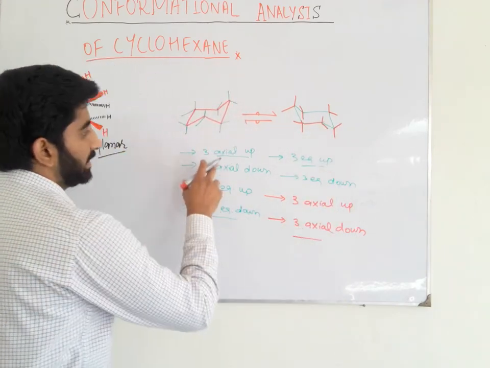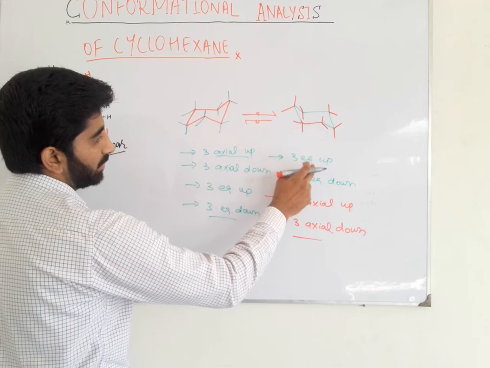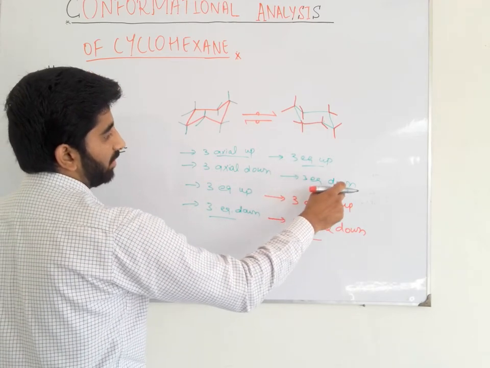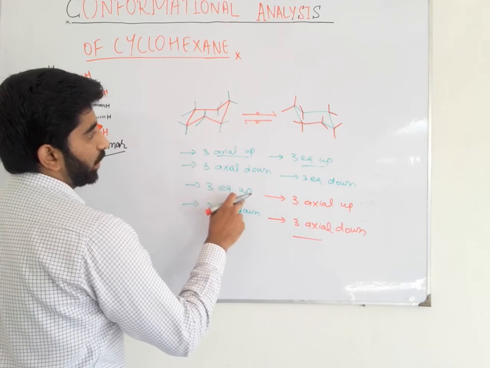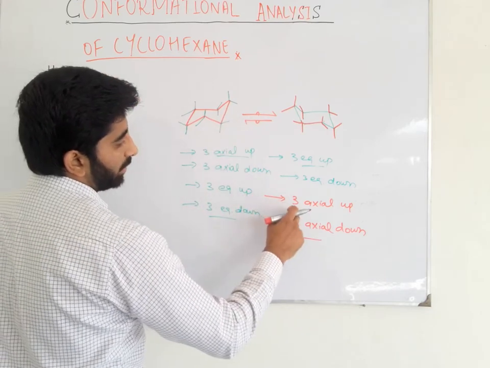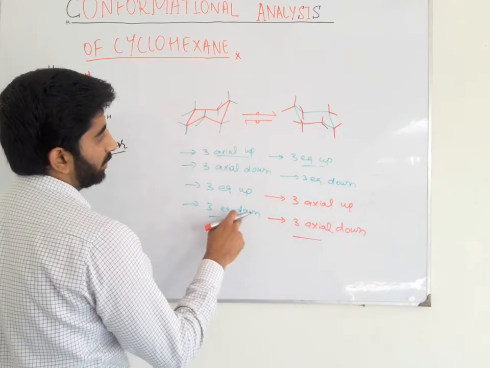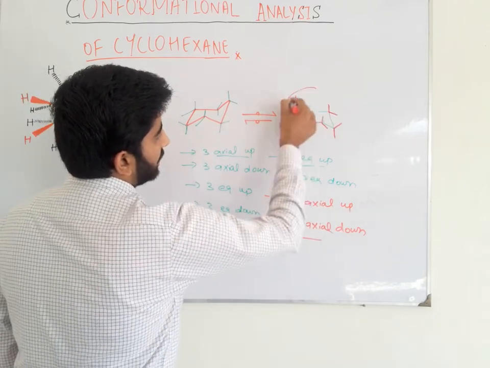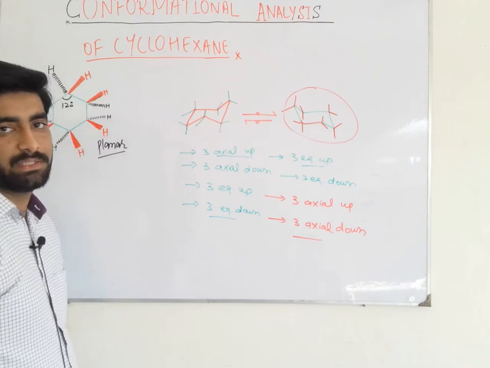So we can see that 3 axial up bonds are converted into 3 equatorial up bonds, 3 axial down bonds are converted into 3 equatorial down bonds, 3 equatorial up bonds are converted into 3 axial up bonds, 3 equatorial down bonds are converted into 3 axial down bonds in this chair-like conformation of cyclohexane.